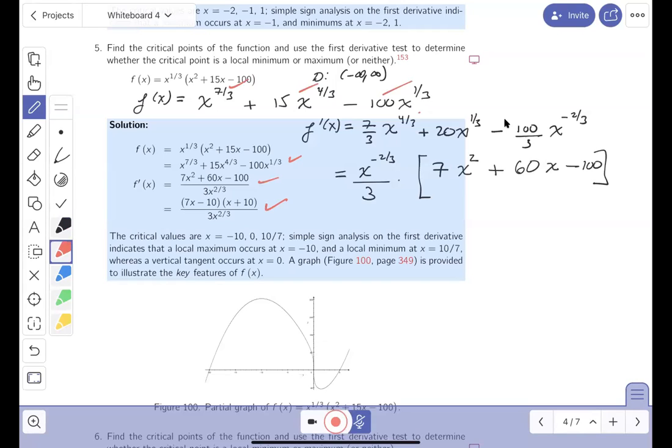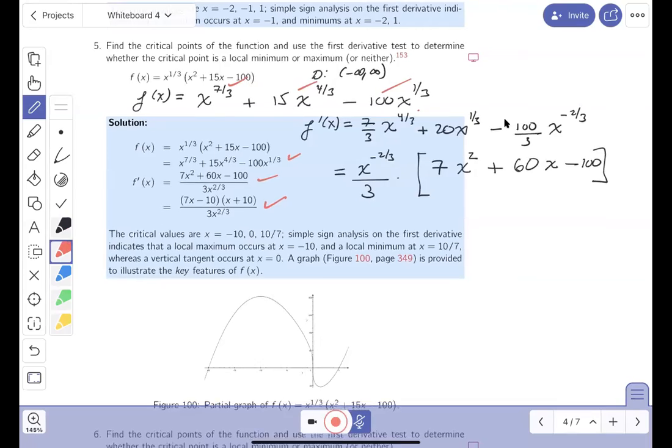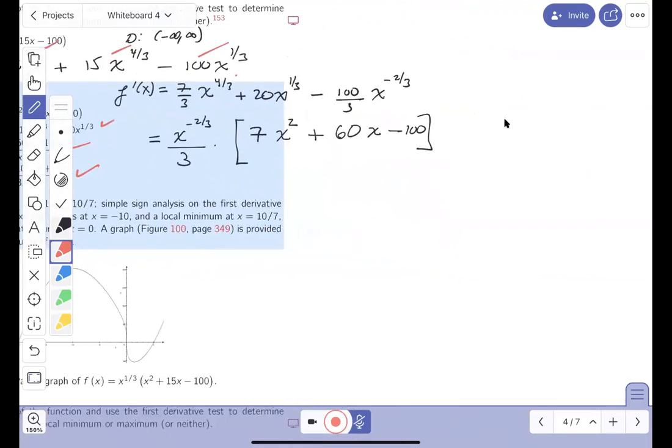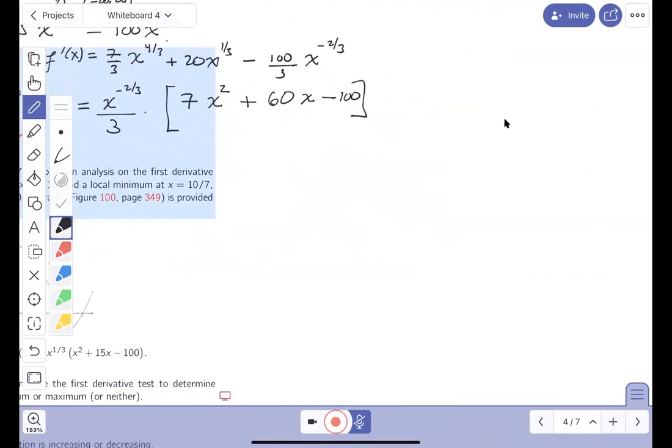All right. Now, I also notice they factored it. And someone says, why would they factor it? Well, I think it's important to factor it. And the reason is the sign analysis depends on factorizations. Let's write this over here. And the bottom is going to be 3x to the 2/3. And I'm going to try to factor the top. I'll look back at the key later.